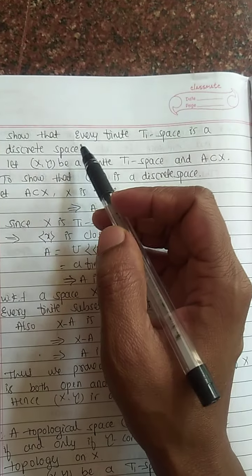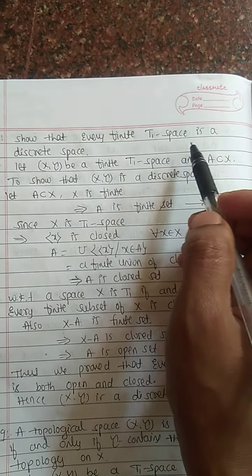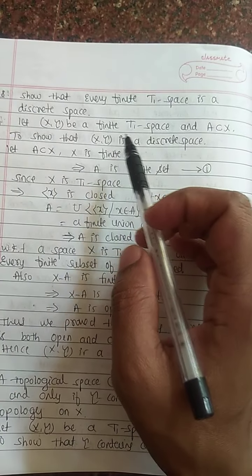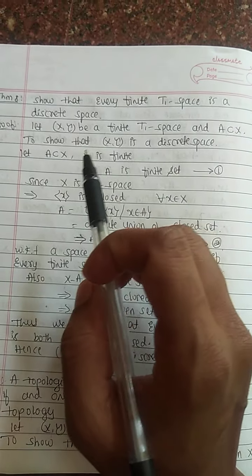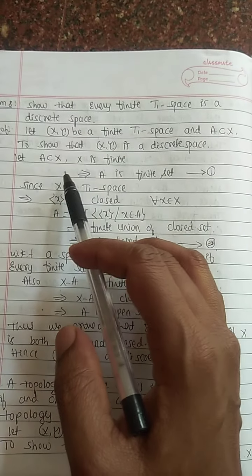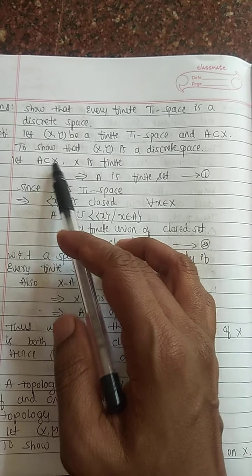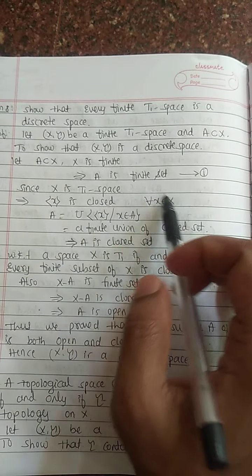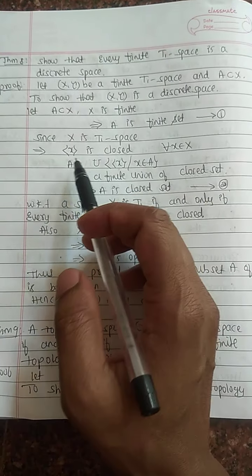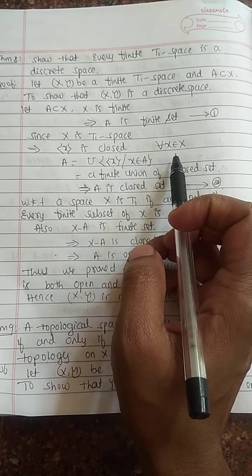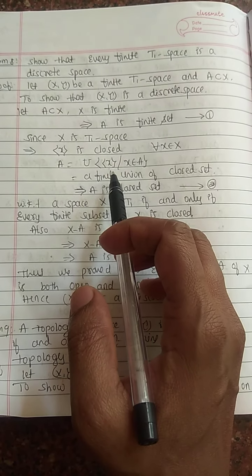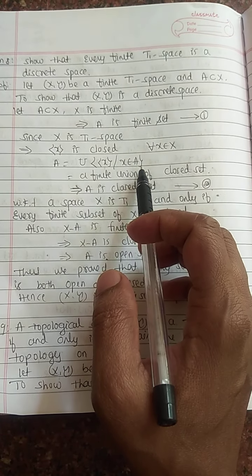Okay, next theorem. Show that every finite T1 space is a discrete space. Okay. Let (X, τ) be a finite T1 space and A is a subset of X. Here we have to show that (X, τ) is a discrete space. Let A be a subset of X. X is finite, nothing but their subset A is also finite. Equation number 1: it is given that since X is T1 space, the singleton set {x} is closed for all the members of X. That is, A can be written as the union of the collection of singleton sets {x} such that x is a member of A.